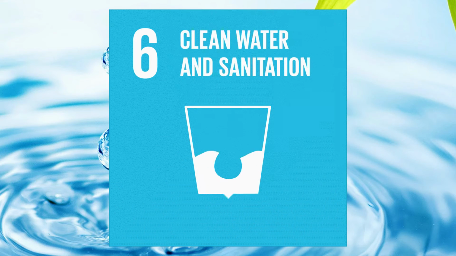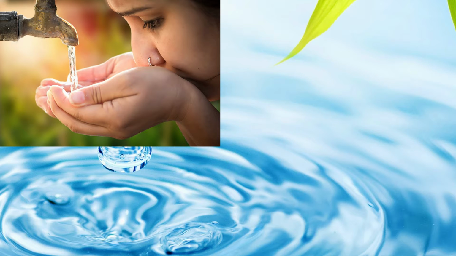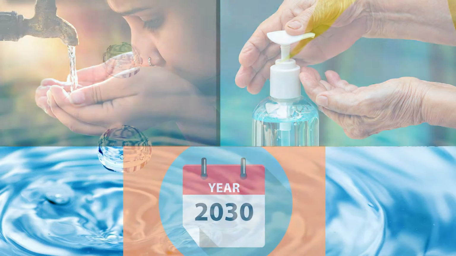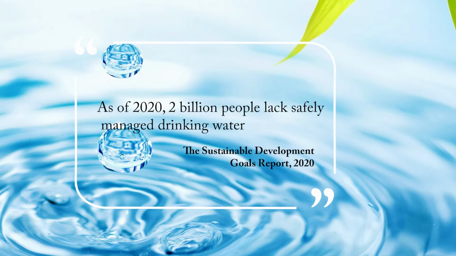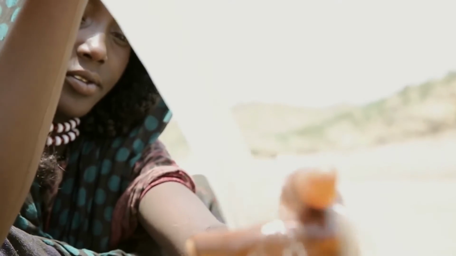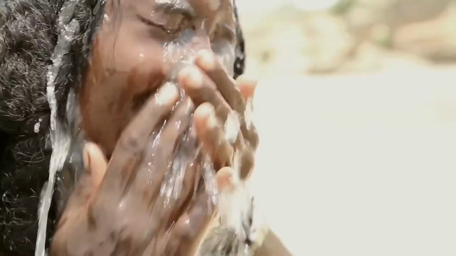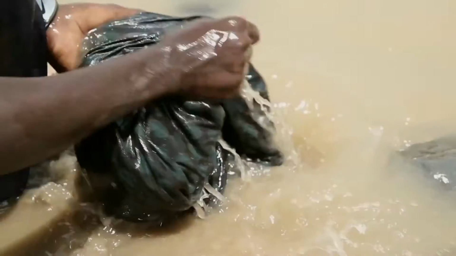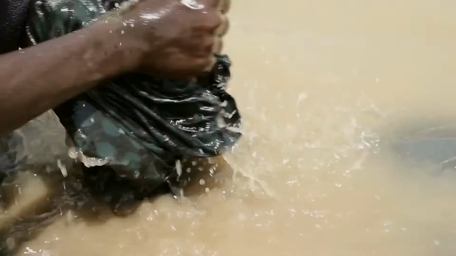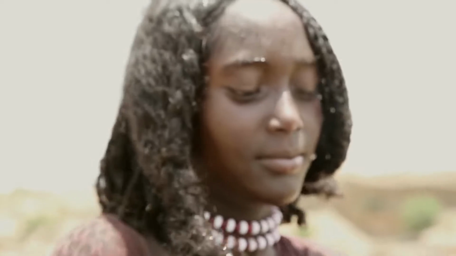As suggested in the name, SDG 6 focuses on making sure the entire population has access to clean water and proper sanitation by 2030. As of 2020, 2 billion people lack safely managed drinking water. This means 26% of the population are without one or more of the criteria for safely managed drinking water. The criteria includes improved source located on the premises, available when needed and free from microbiological and priority chemical contamination.